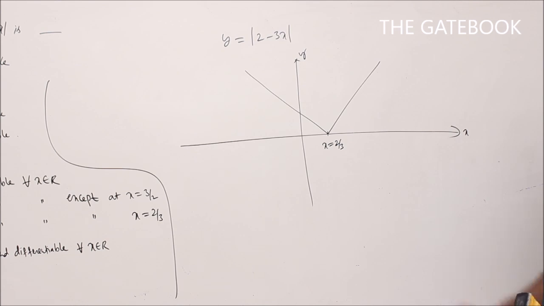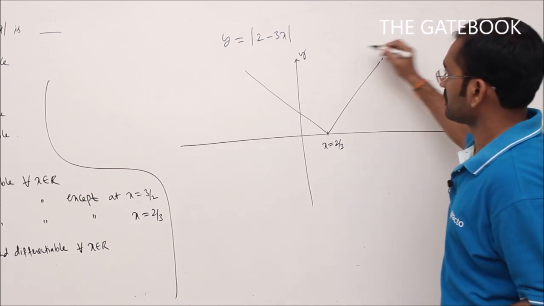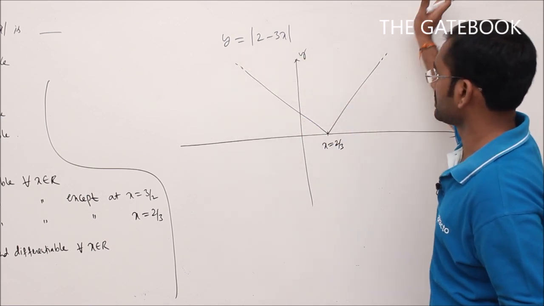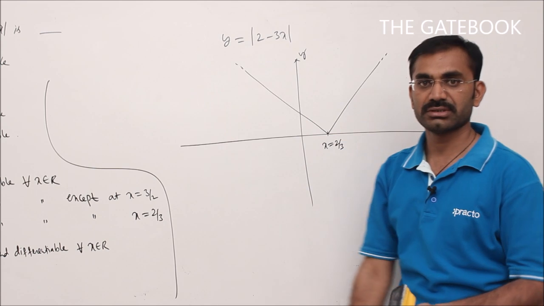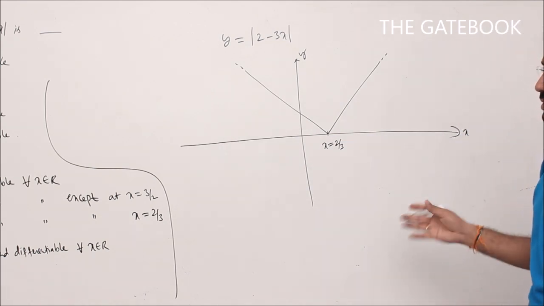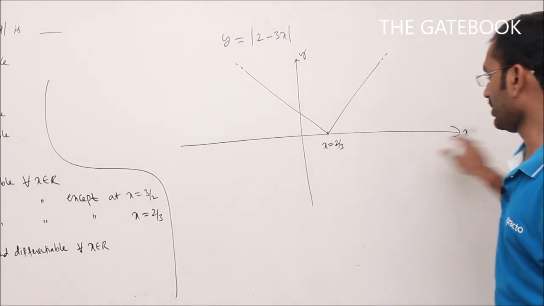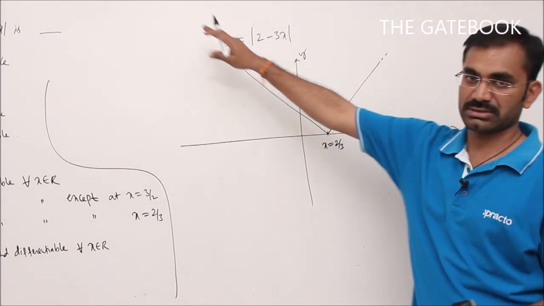So it is a continuous function. It is a continuous function, no breaking point at all. It will go like this continuously. It is a continuous function. So the given function is continuous for all x belongs to R.